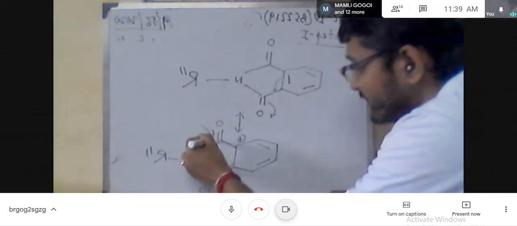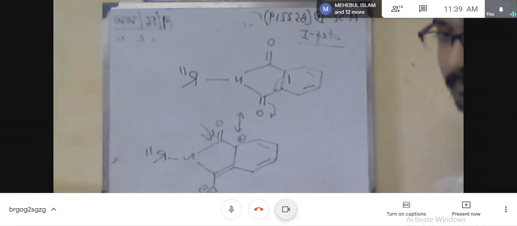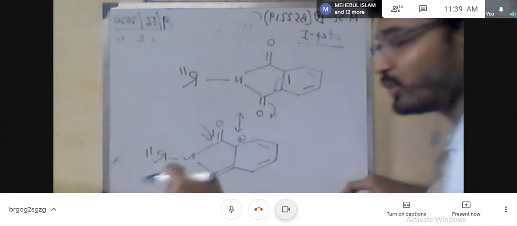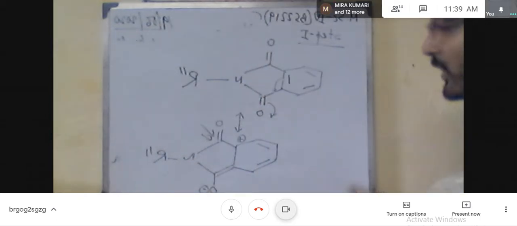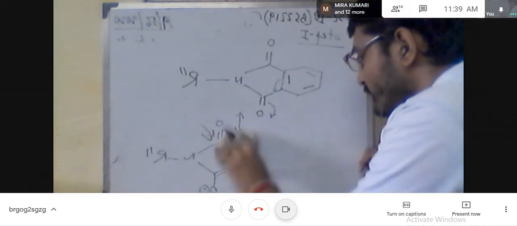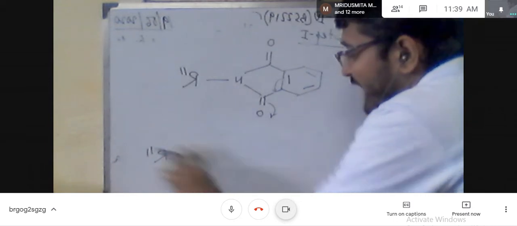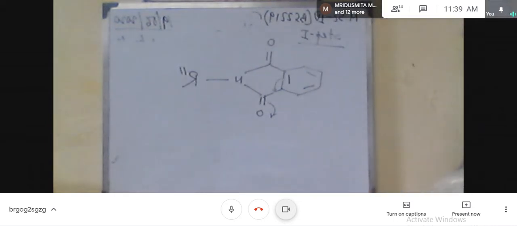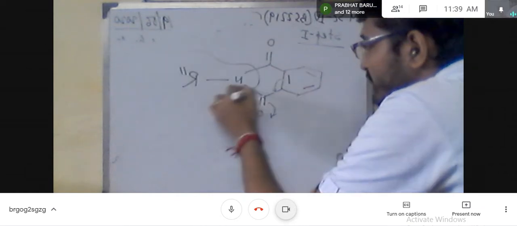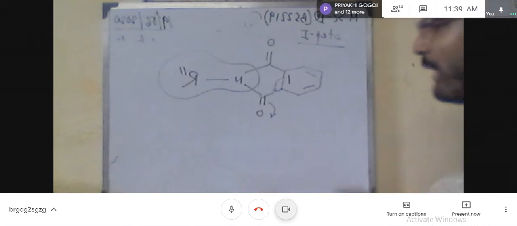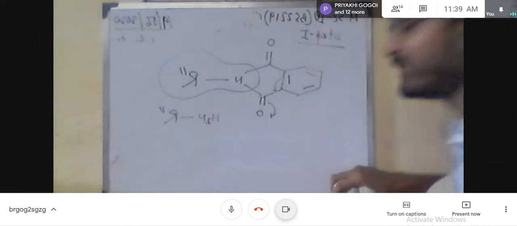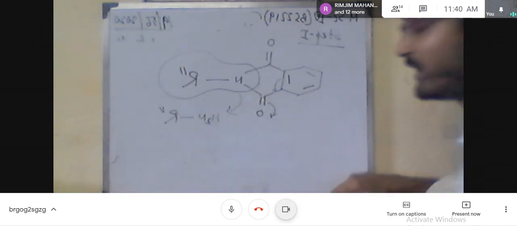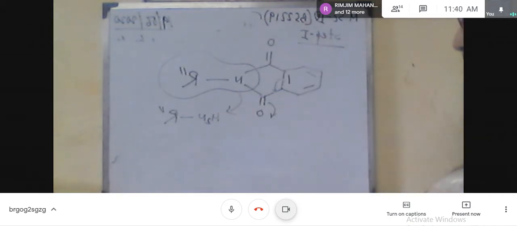So our target is to remove the phthalimide residue so that this portion can be isolated or released from this ring. Our target is to generate NH2 R double prime. This is our target from this ring structure. So here the reagent used is hydrazine hydrochloride, and then the corresponding hydrolysis of the ester group.